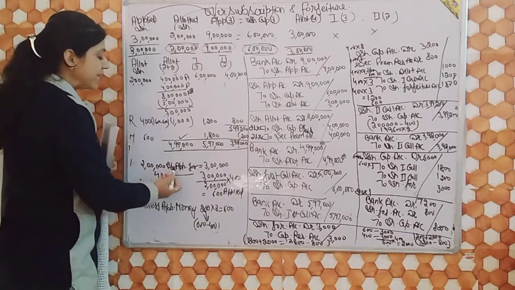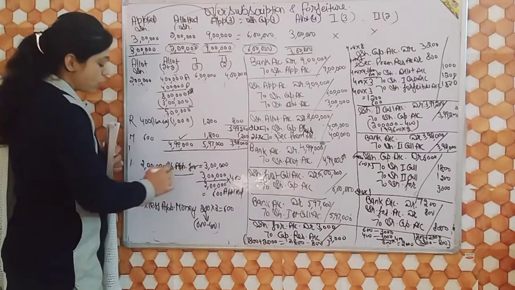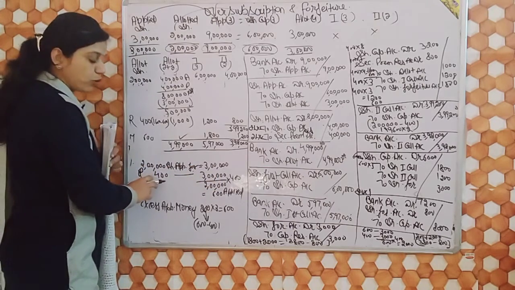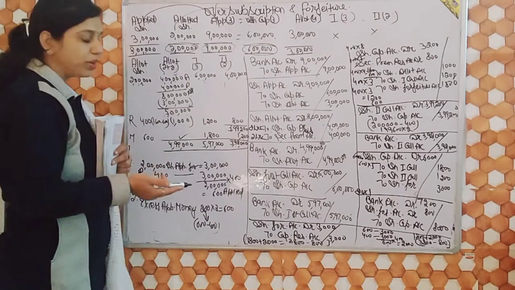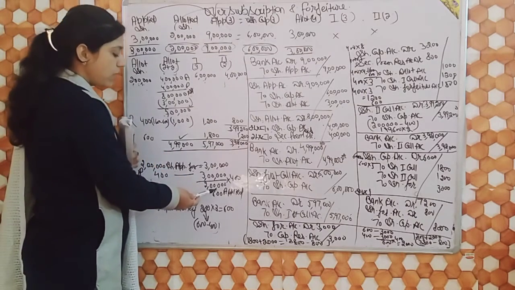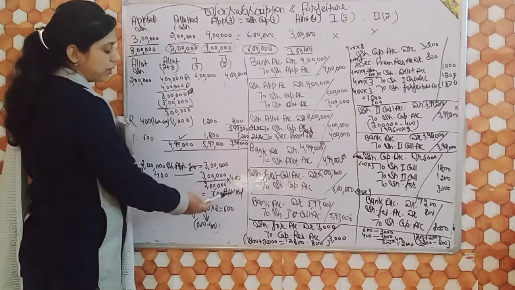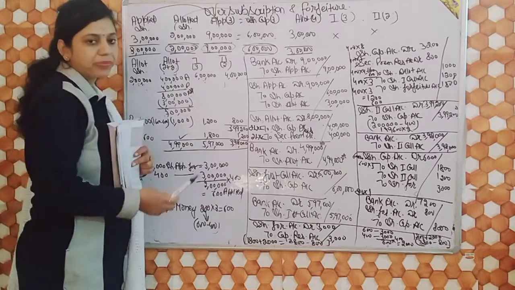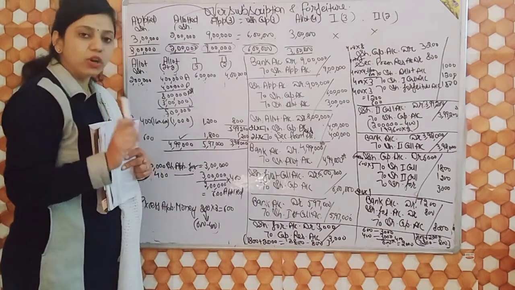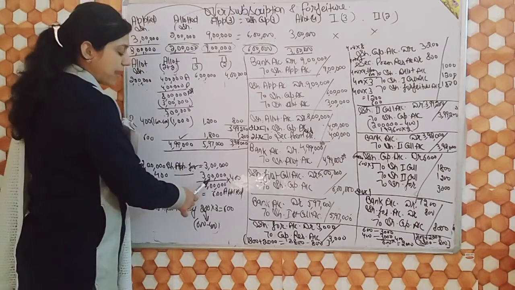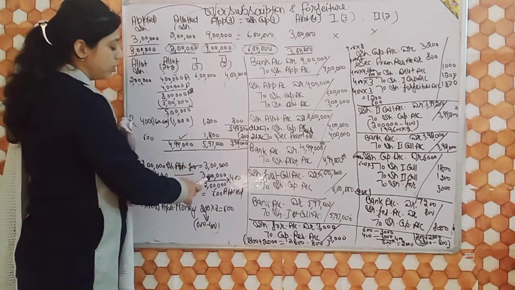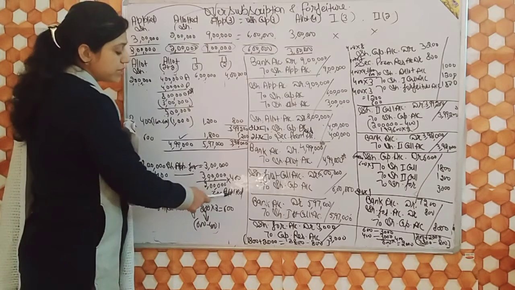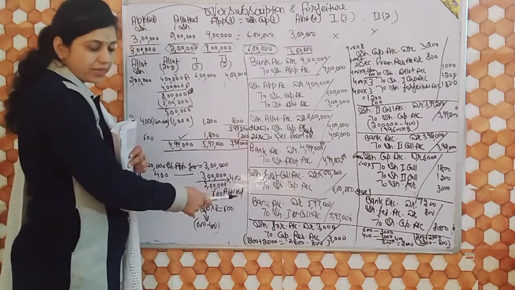So 2 lakh shares applied for 3 lakh. So R, who has been allotted 400 shares, must have applied for more. How many shares did he apply for? 3 lakh upon 2 lakh multiply 400, that is equal to 600. So keep it in mind: if allotted is given, then applied goes on the above side, and if applied is given, then allotted goes on the above side. So 600 we will receive as applied shares.